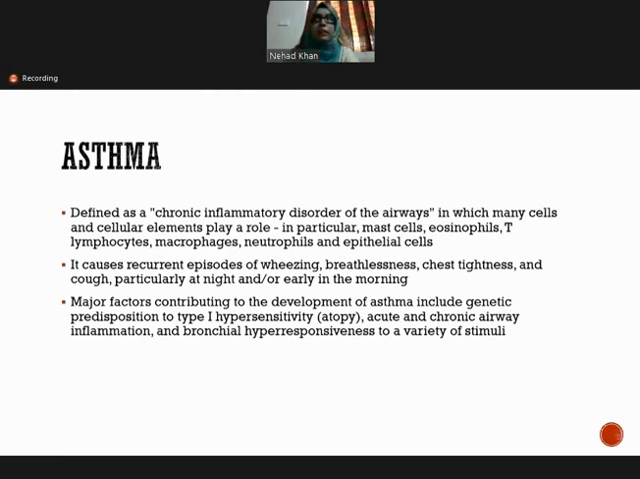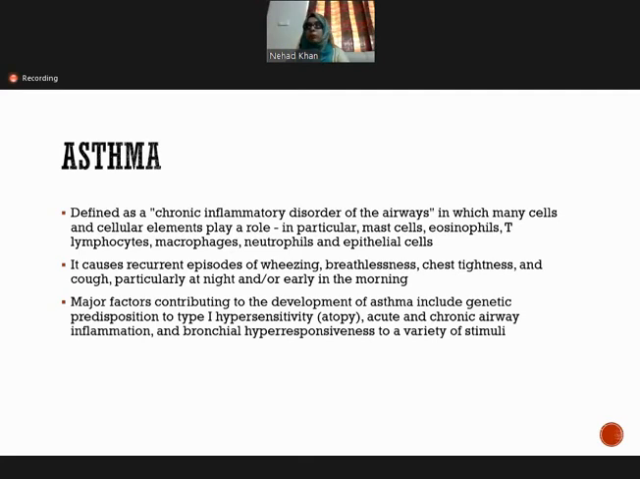So asthma is defined as a chronic inflammatory disorder of the airway in which many cells and cellular elements play a role. In particular, mast cells, eosinophils, T lymphocytes, macrophages, neutrophils, and epithelial cells. They all play a role in this chronic inflammatory disorder of the airway, and it causes recurrent episodes of wheezing, breathlessness, chest tightness, and cough, particularly at night and early morning.